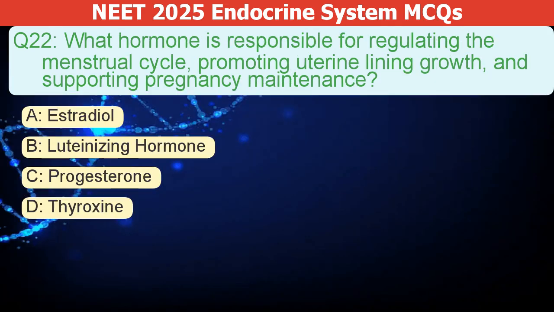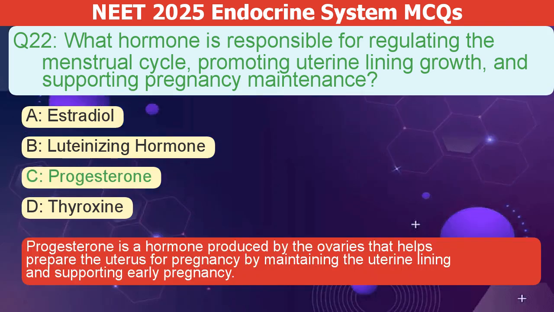What hormone regulates the menstrual cycle, promotes uterine lining growth, and supports pregnancy? A. Estradiol. B. Luteinizing hormone. C. Progesterone. D. Thyroxine. The correct answer is C. Progesterone is a hormone produced by the ovaries. It helps prepare the uterus for pregnancy by maintaining the uterine lining and supporting early pregnancy.